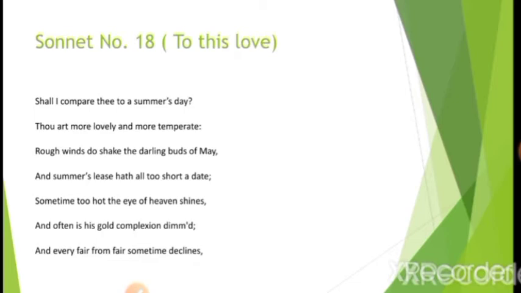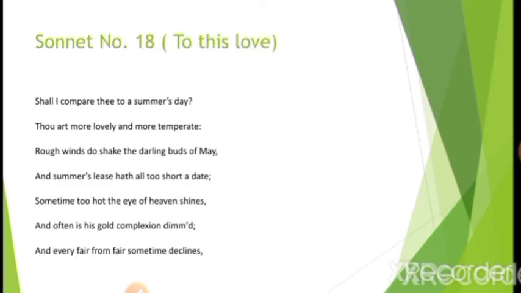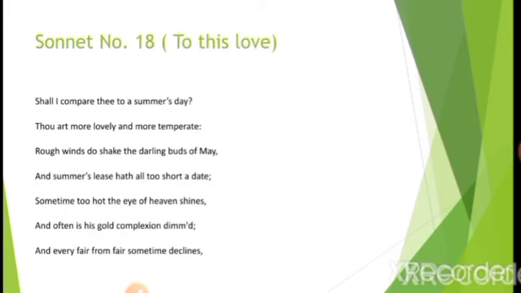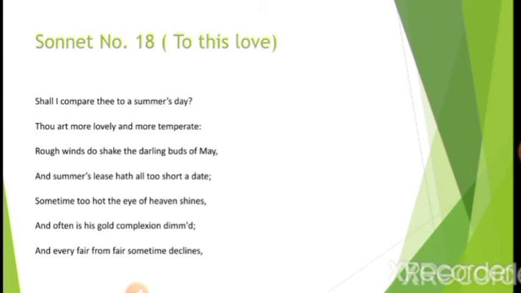Now, sonnet number 18, as we have studied, is a love poem. This sonnet again is addressed to a fair youth. We do not have an idea about whom he has written it for. Why the sonnet has been written and to whom it is addressed, we do not know. But when we read these poems, we come to know that they are love poems, and we can analyze that the poet is in a kind of love relationship. They are written so beautifully.